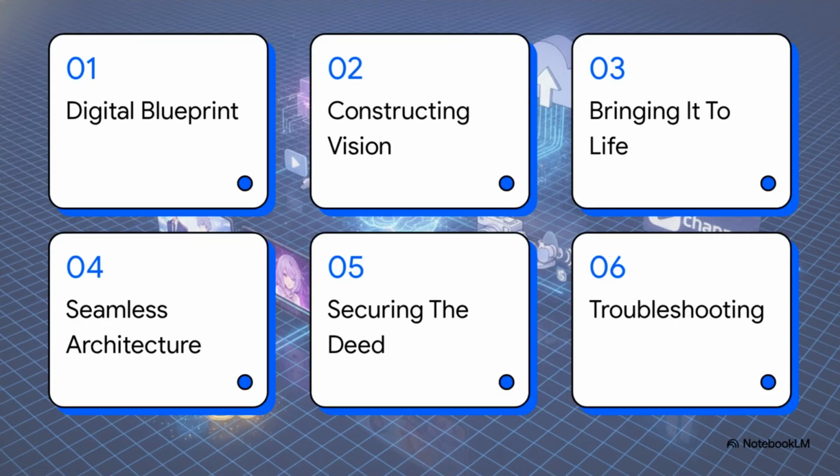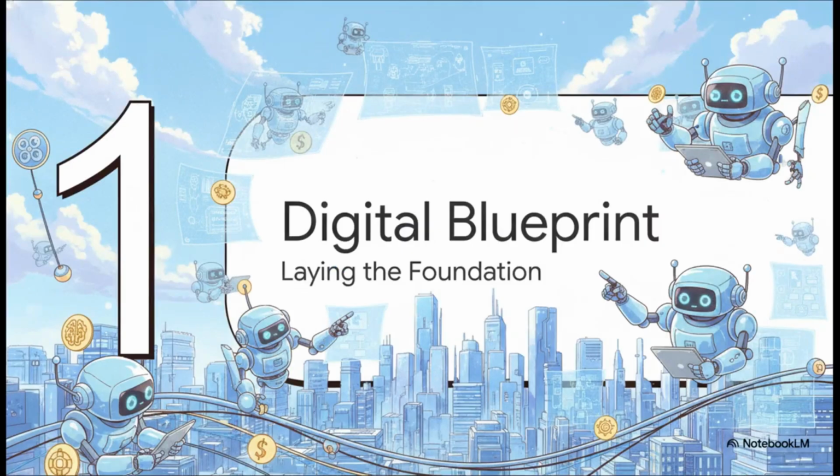Here is our exact construction plan to build this passive income stream from scratch. We'll start with the digital blueprint, move right into constructing the vision, then bringing it to life. After that, we hit seamless architecture, securing the deed, and finally, a quick troubleshooting and inspection phase. Phase 1, the digital blueprint, laying the foundation.